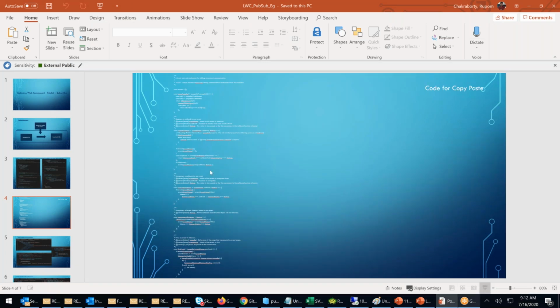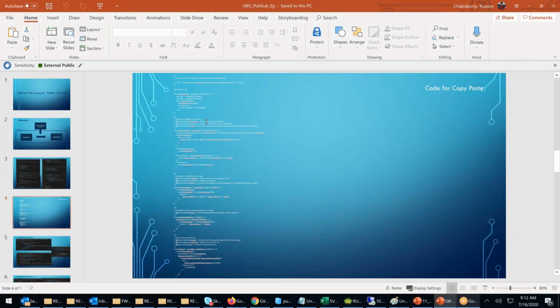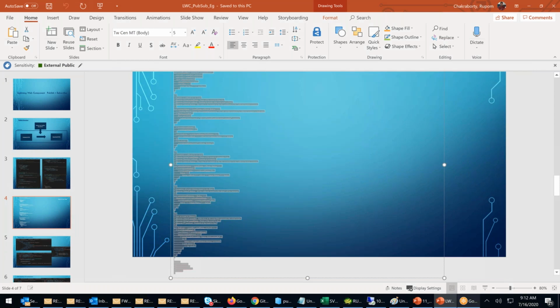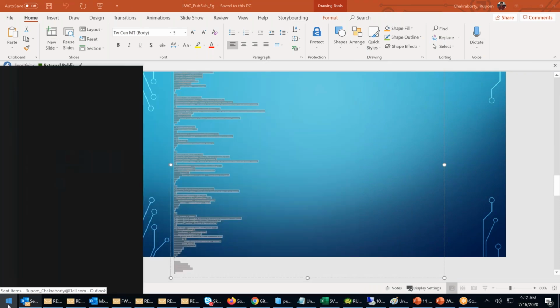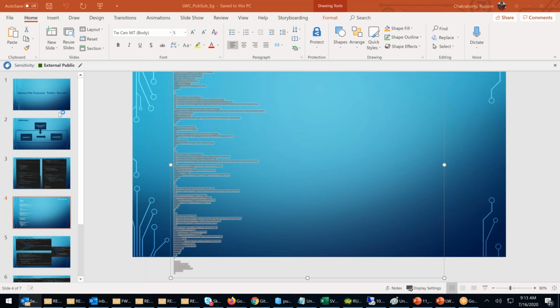Or what you can do is directly go ahead and copy this program, Control A, Control C. Open your Visual Studio Code, create an LWC component called PubSub and copy paste in the JavaScript. Your PubSub file will be ready. So wait, let us do the PubSub file.